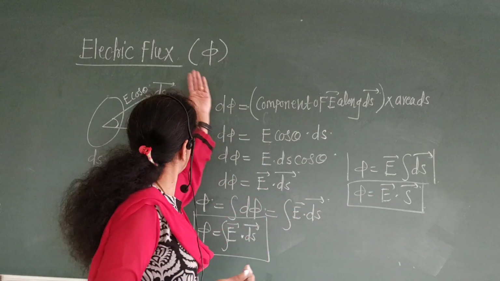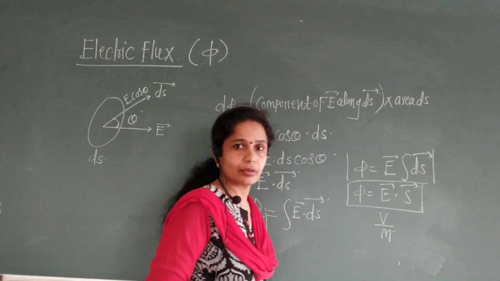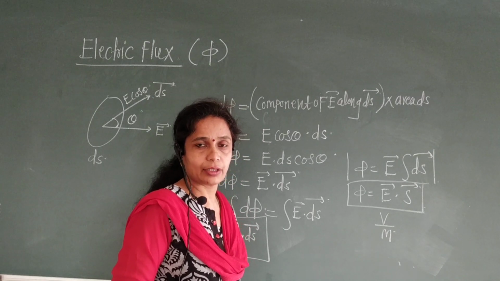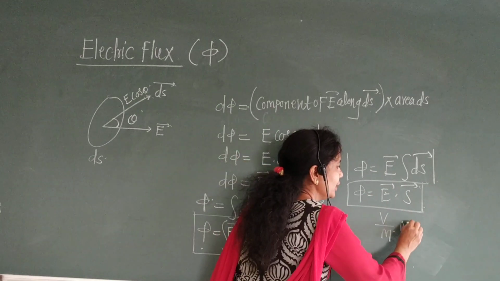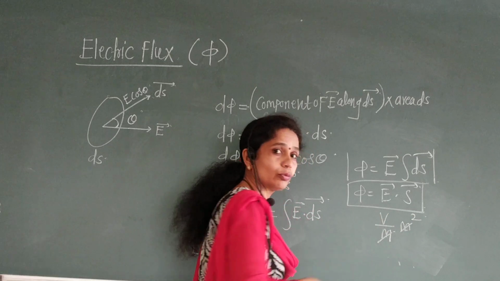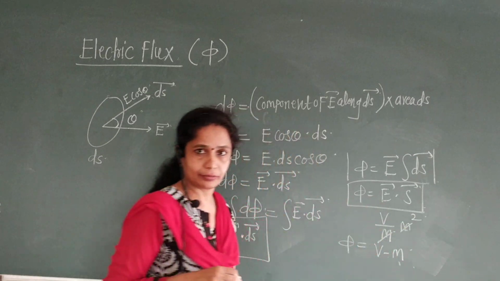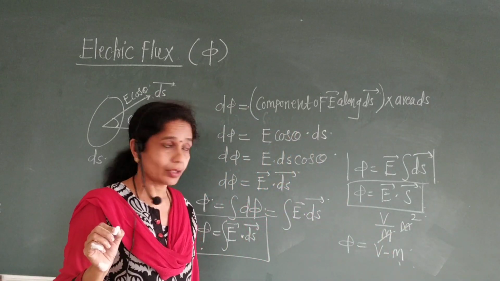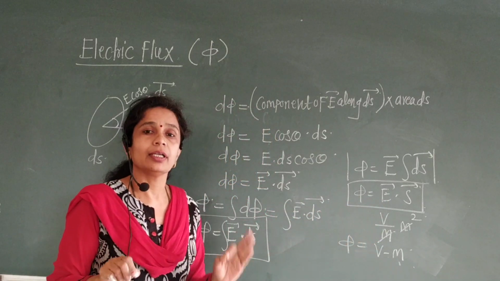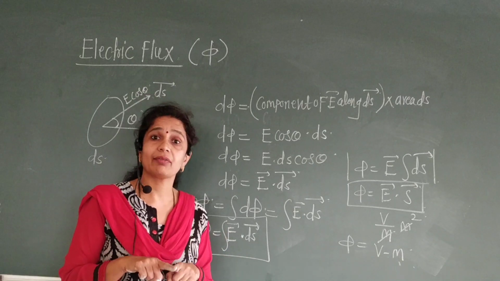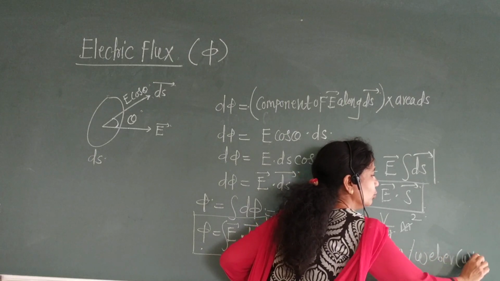What is the SI unit of this electric flux? SI unit of electric intensity is volt per meter. S is the area, therefore it is meter square. One meter gets cancelled with this one meter, therefore the unit of phi is volt meter. Volt per meter is the SI unit of electric intensity and volt meter is the SI unit of electric flux, which is also called a Weber, denoted by Wb.